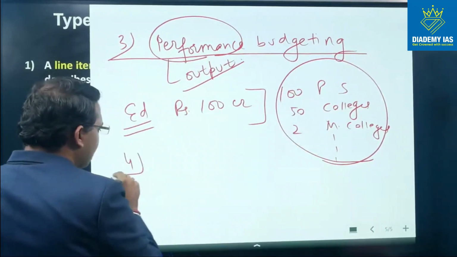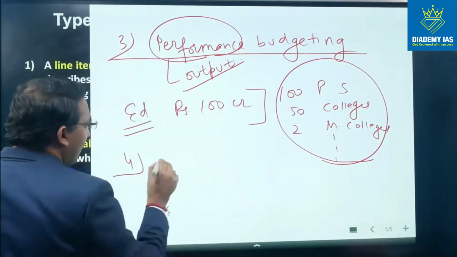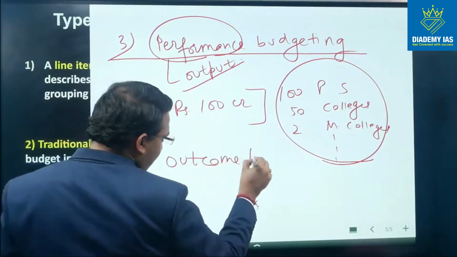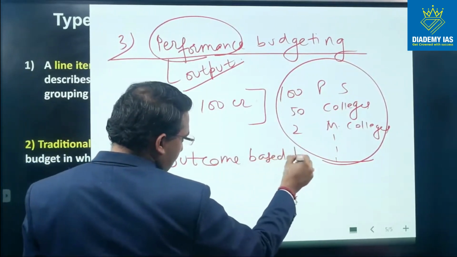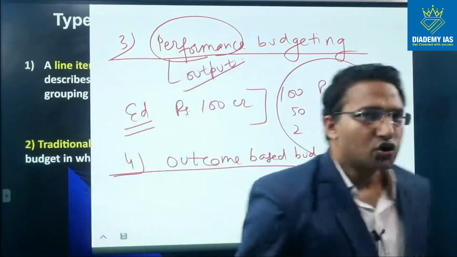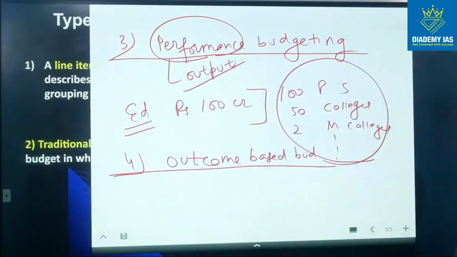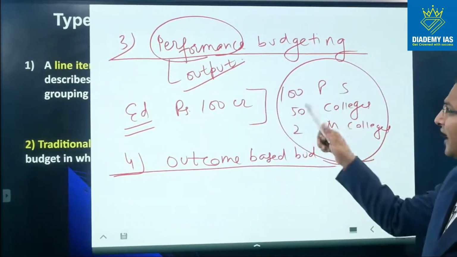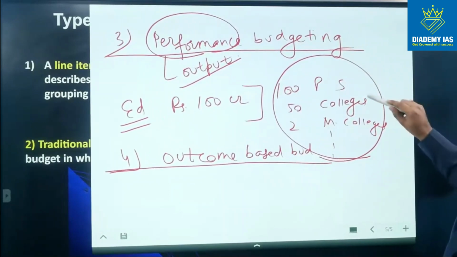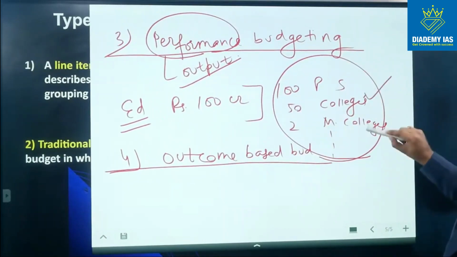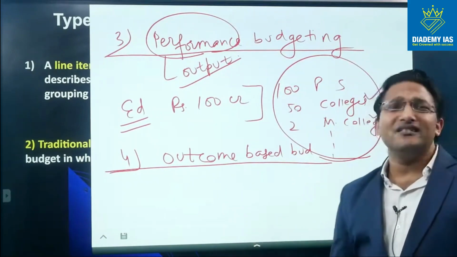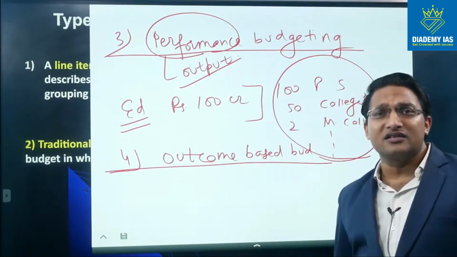The fourth kind of budgeting technique is outcome based budgeting, right? Why outcome based budgeting? So the problem with the performance budgeting is that you are saying that we have created 100 primary schools, we have created 50 colleges, we have created 2 medical colleges, but how much benefit is reaching to the ultimate citizens?